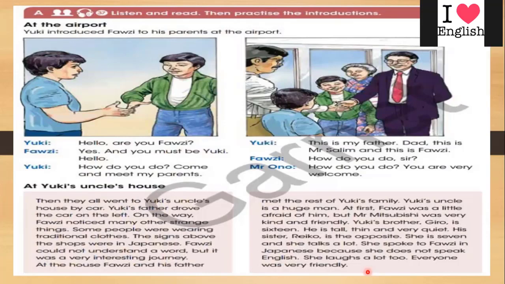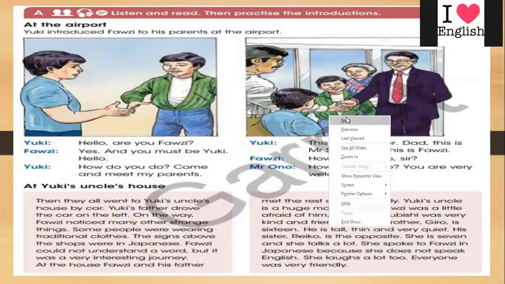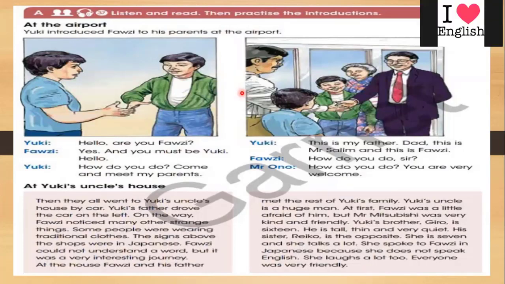I want you to listen carefully. Track 37. Fauzi meets Yuki. Yuki and Fauzi meet for the first time. Hello, are you Fauzi? Yes, and you must be Yuki. Hello.